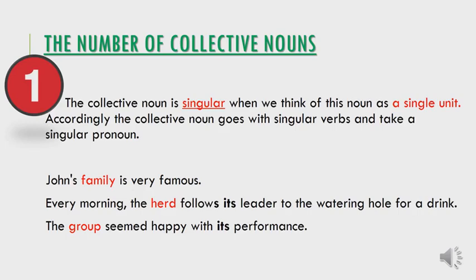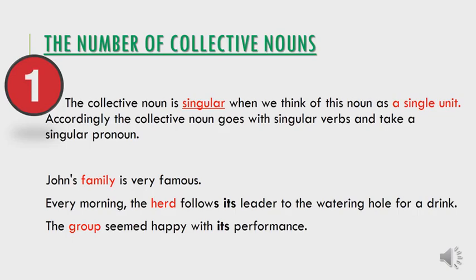Let's have some examples. John's family is very famous. In this sentence, family is a collective noun. This collective noun is singular because here we are talking about family as a single unit, not as family members. That is why we say John's family is very famous. It is followed by a singular verb, is, because family here refers to a single unit.